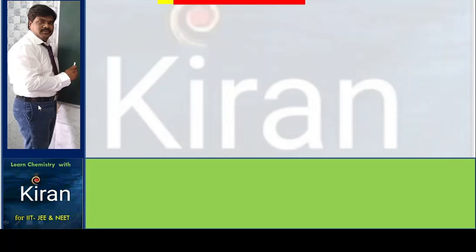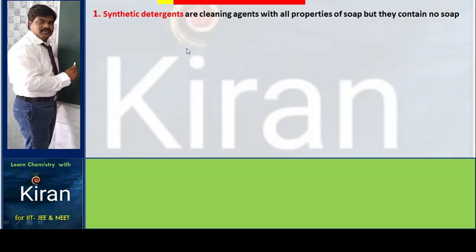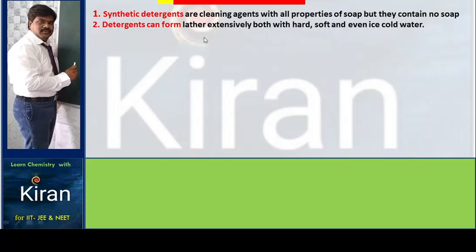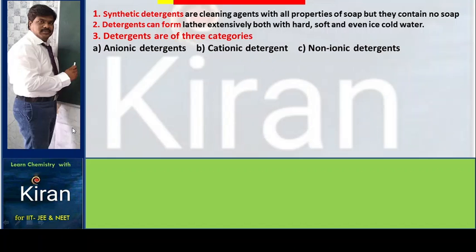Synthetic detergents. Synthetic detergents are cleaning agents with all the properties of soap, but they contain no soap. Detergents can form a lather extensively in both hard and soft water, and even in ice cold water. Detergents are of three categories. Number one is anionic detergent, two is cationic detergent, and the third one is non-ionic detergent.